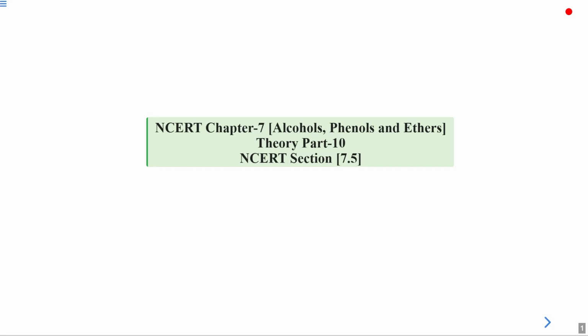Hello students. So let's continue our NCERT chapter 7, that is alcohols, phenols and ethers.